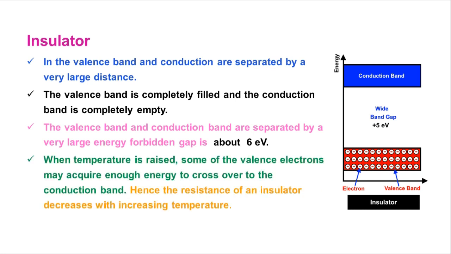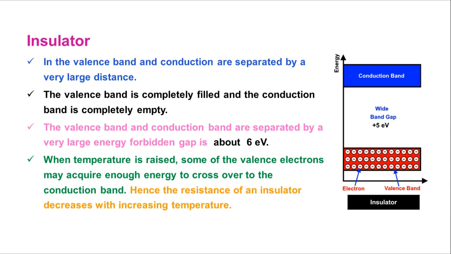Then the fourth point, which is also very important, as with the conductor. In a conductor, when temperature increases, resistance increases, but here it is the reverse. When temperature is raised, some of the valency electrons may acquire enough energy to cross over to the conduction band. Hence the resistance of the insulator decreases with increasing temperature. If you give some temperature, they get more kinetic energy and try to reach the conduction band. Indirectly we are saying its resistance will decrease.